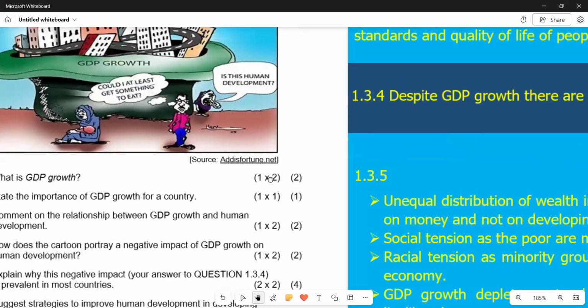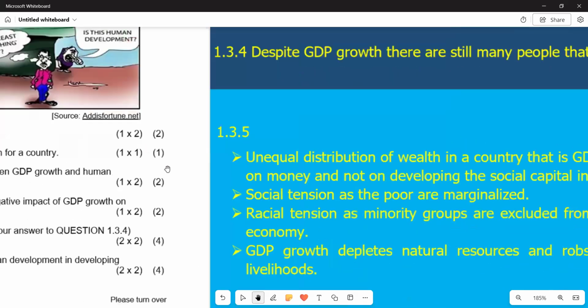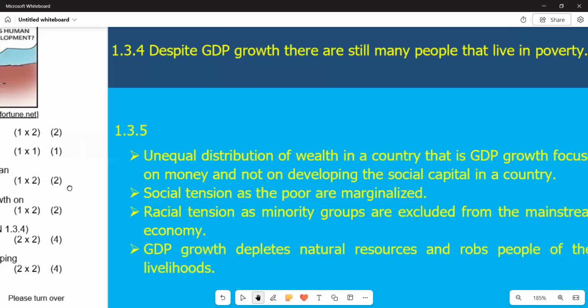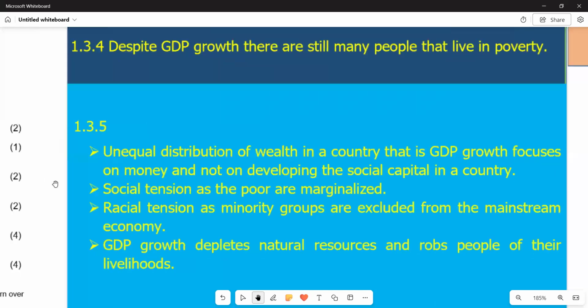So on 1.3.5, we go there. We'll see what points we have. The points that we have are listed there. The first point is saying there will be an unequal distribution of wealth in a country. That is, GDP growth focuses on demand and not on developing the social capital in a country. So we are saying whenever there's GDP, the focus is on the increase of economic activity in the country, whereby goods and services are going to be produced more.